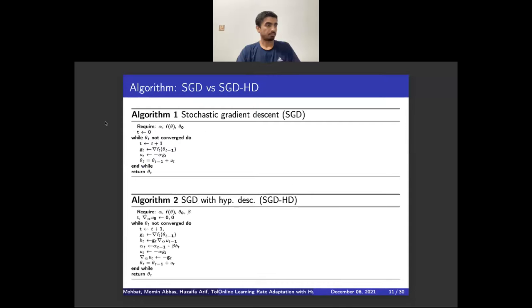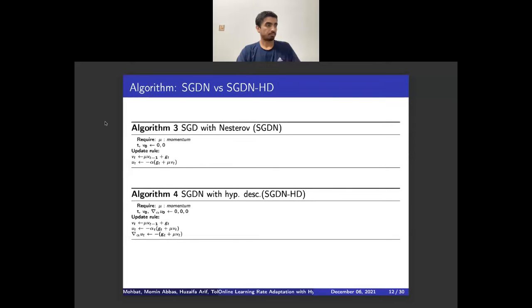So just to make it super clear, this slide shows the difference between SGD and SGD-HD, or SGD with hypergradient descent, side by side. So in SGD, we compute our gradient, call it g of t, we multiply it by the learning rate, and we subtract those to get the new parameters. In SGD-HD, we still compute our gradient g of t, but we also compute this new variable h of t, which is just the product of the gradients we talked about. And then this delta alpha u t minus 1 term you see here is also a variable that has a product of just our previous gradients. So we're multiplying those to get our new product of gradients h of t, and then we compute our updated alpha, and we use that to finish the normal gradient descent algorithm.